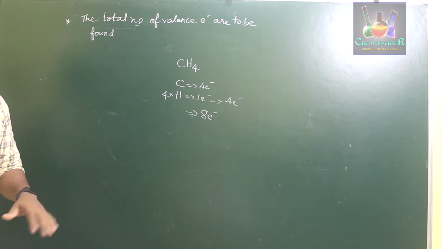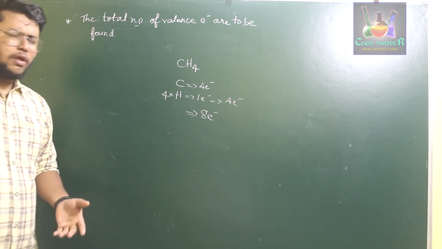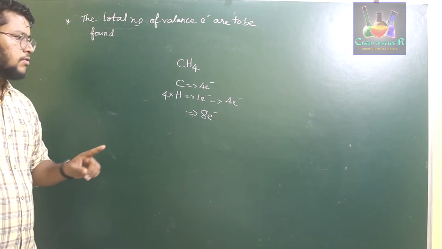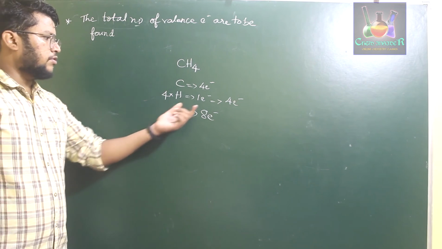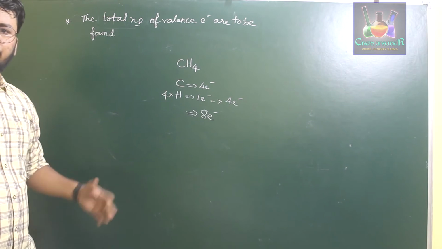because hydrogen forms a duplet structure, whereas all other elements form an octet structure. So hydrogen has 1 electron each in its valence shell, so 4 hydrogens will be carrying 4 valence electrons. The overall number of valence electrons will be 8.